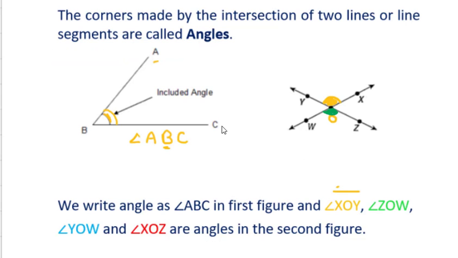And if I'm talking about ZOW, so you can see with the green color, I'm talking about this angle. So here this is our ZOW. The same way, if I'm talking about YOW, that means which angle am I talking about? This one, okay. So O will be in the middle only.